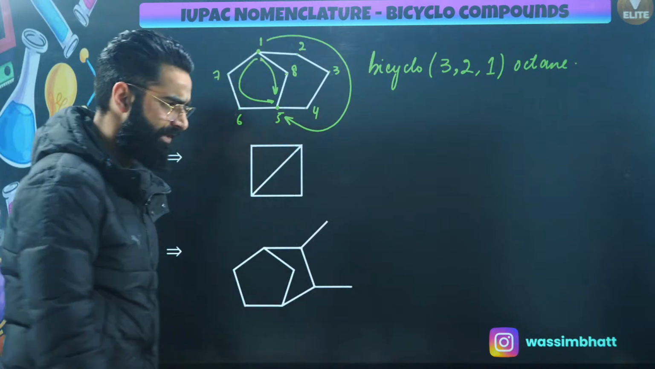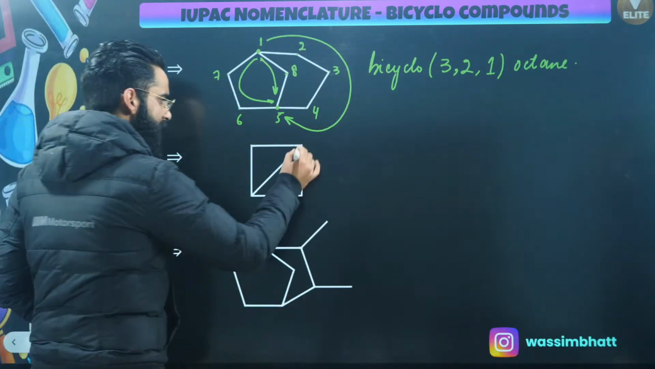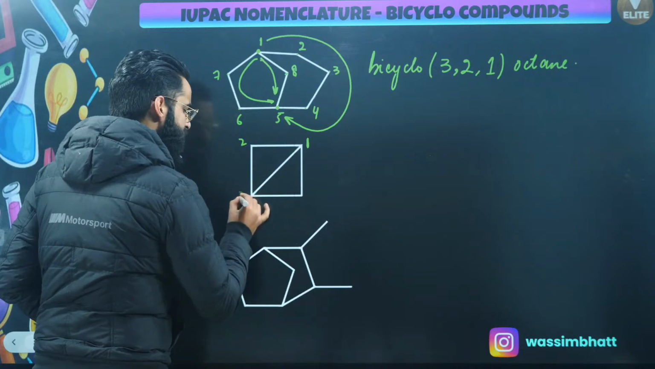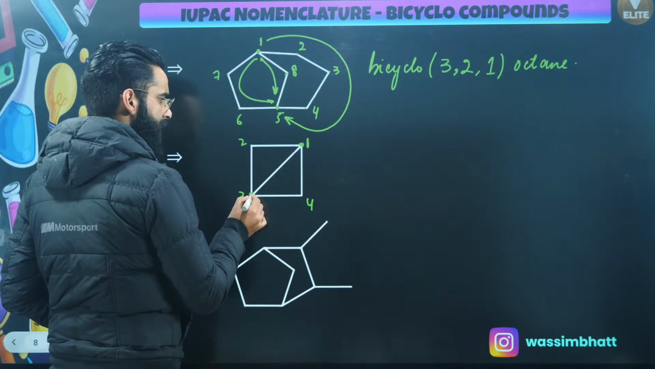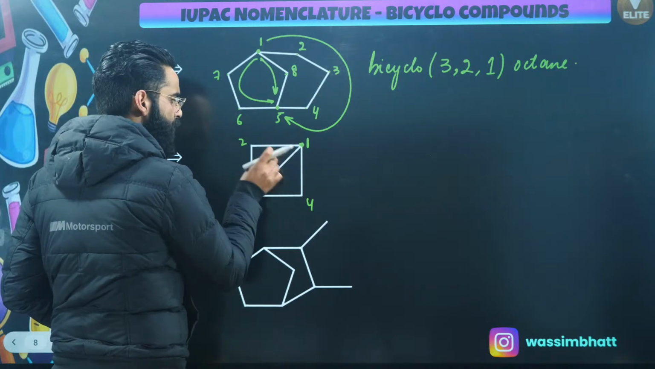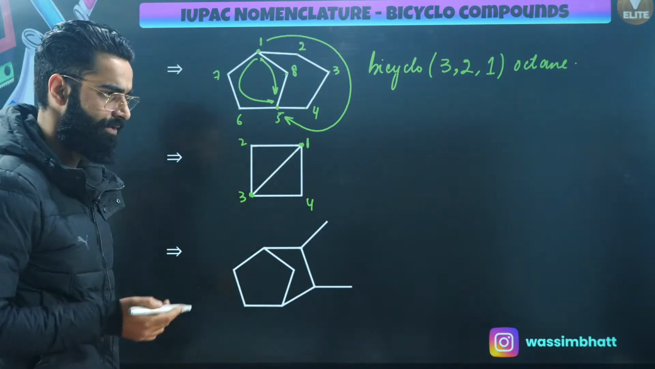So this is going to be the name of the compound. As simple as that, right, people? Let me call this carbon number 1. This is 2, for example. This is 3, and this is 4. Again, this is a bicyclo compound, right? Two carbon atoms are common to two rings. Again, the bicyclo compound.